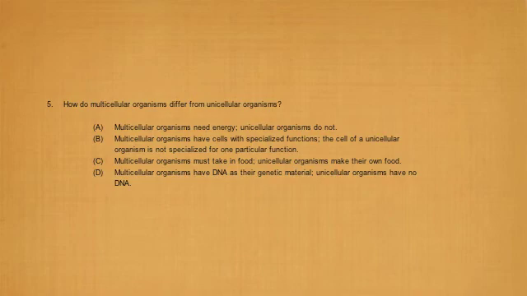Knowing that information from before, we can apply it here and say option B is the correct answer because it says multicellular organisms have cells with specialized functions, while the cells of unicellular organisms do not. A multicellular organism can perform multiple actions at a time, while a unicellular organism can only perform one action at a time.